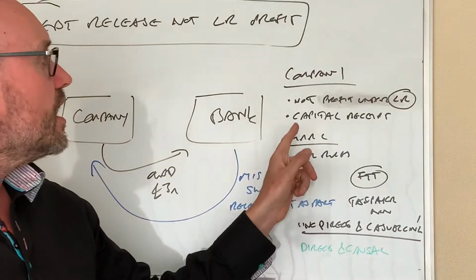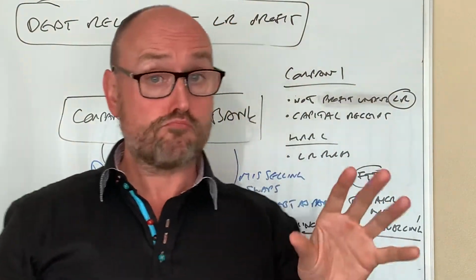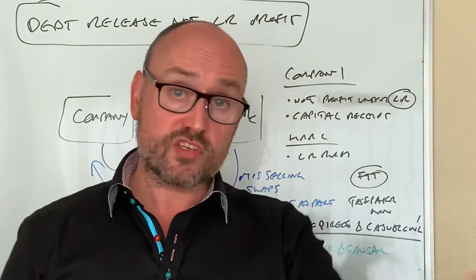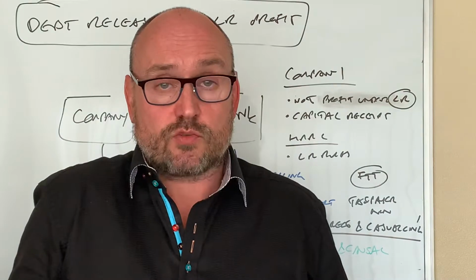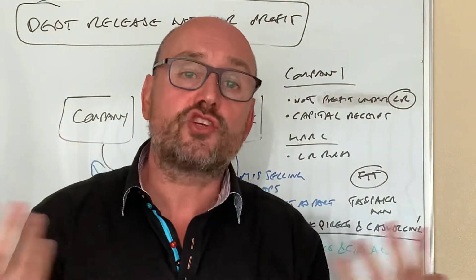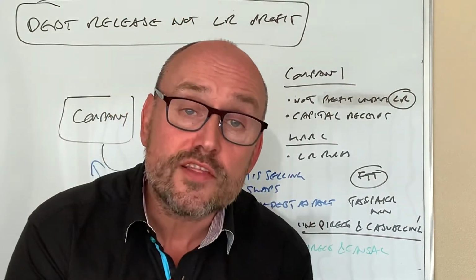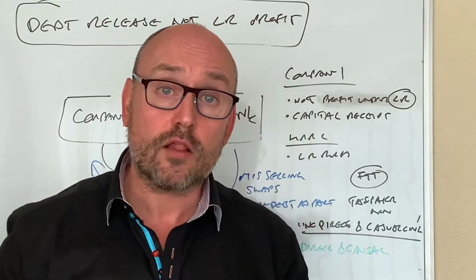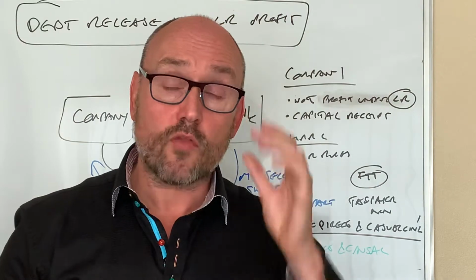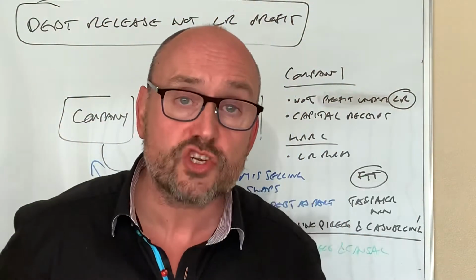Now, how did they do it? Well, they said, we'll just release the £3 million loan that you have to us, plus £2 million of cash. That's what they did. So, coming back to my point on the loan relationship rules, the release of the loan was a credit to the P&L, but the company on their tax return said, look, this doesn't play by the normal loan relationship rules.